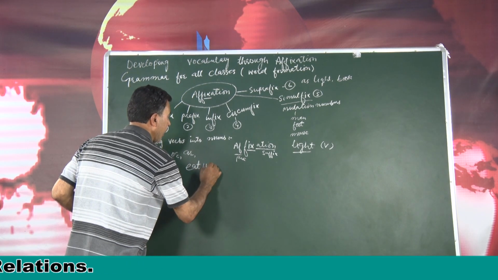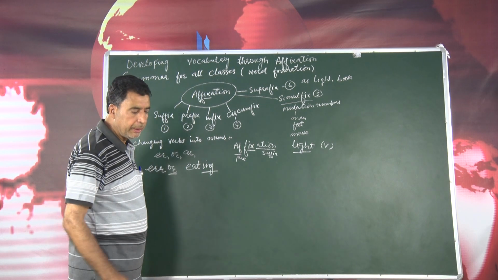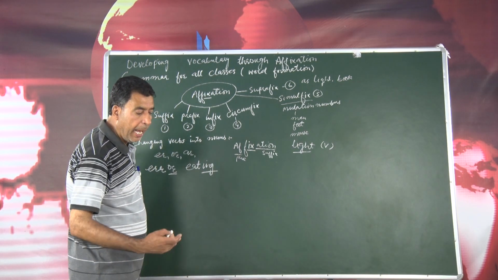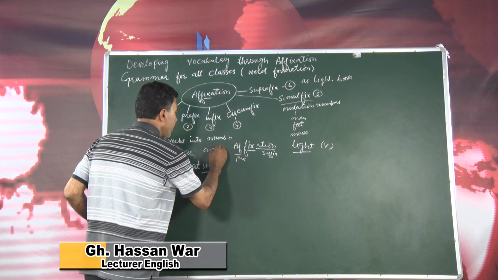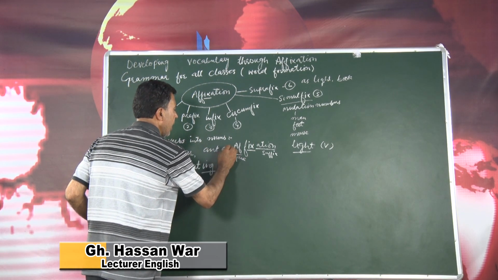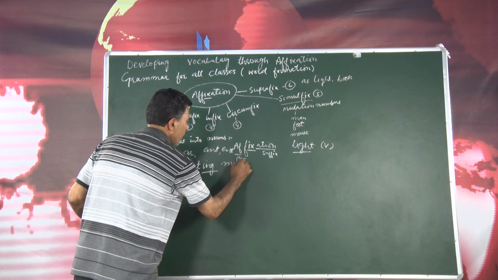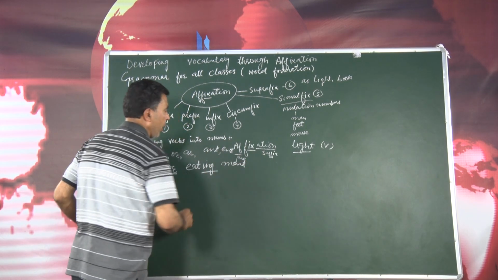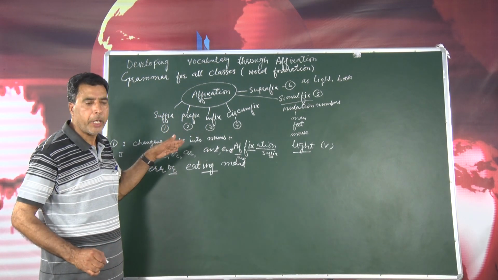If I add ing to it, it becomes eating. Then here is a word, we add ant, ent, for example ment, etc. So these are the suffixes that we add to a root word.